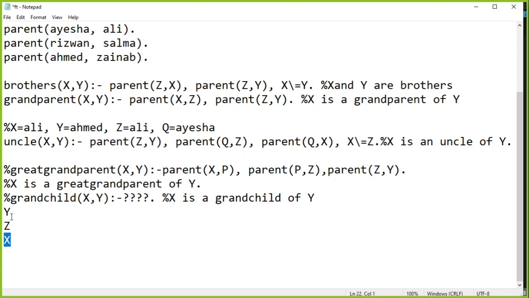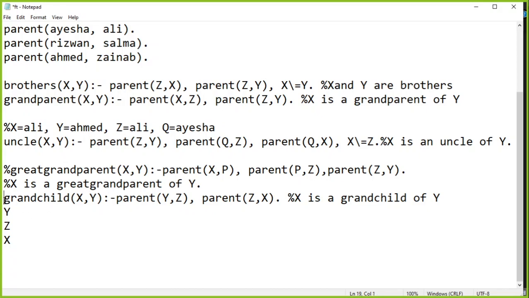Now if we write the visualization, it becomes easier, that you are saying that Y is a parent of Z and Z should be the parent of X. This is how you can say that X is a grandchild of Y.